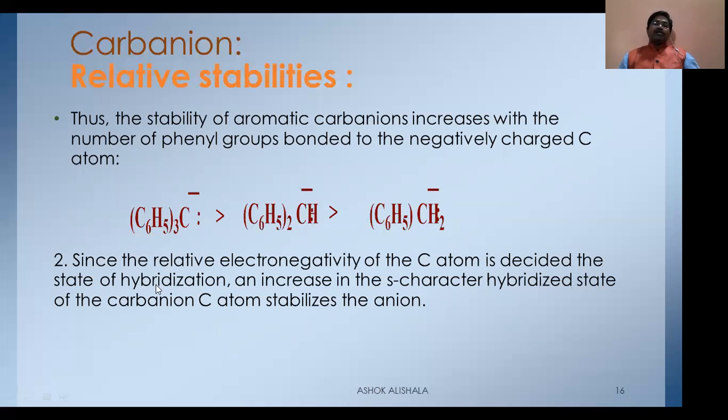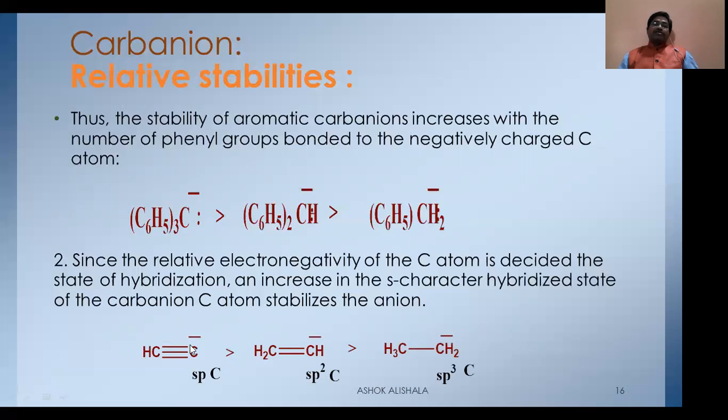Next, the relative electronegativity of the carbon atom is decided by the state of hybridization. An increase in the s character of the hybridized carbon atom stabilizes the anion. That was the resonance effect; this is the hybridization effect. That is, the more the s character, the more will be the stability of the carbanion.